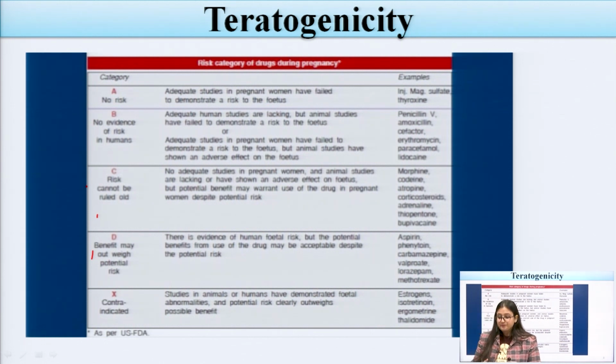B category means no evidence of risk has been found by consuming these drugs in humans. There is no evidence found yet. Adequate human studies are lacking, but animal studies have failed to demonstrate a risk. Adequate studies in pregnant women have failed to demonstrate a risk.